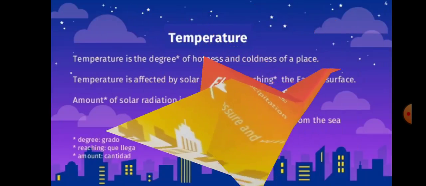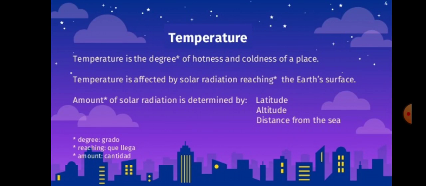The first one, as I told you, was temperature. Temperature is the degree of hotness and coldness of a place. What is the scale to measure the temperature? It is degrees. So the temperature, as I told you, is the hotness and coldness of a place.